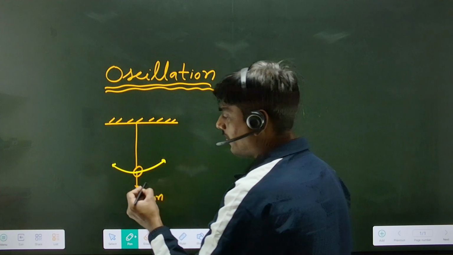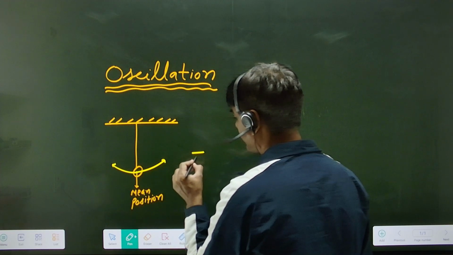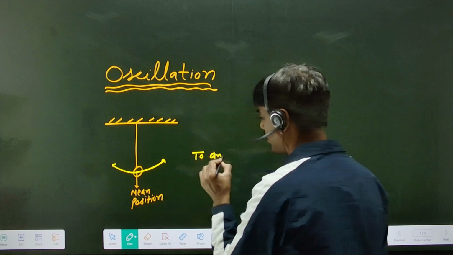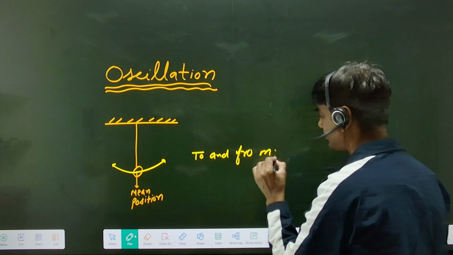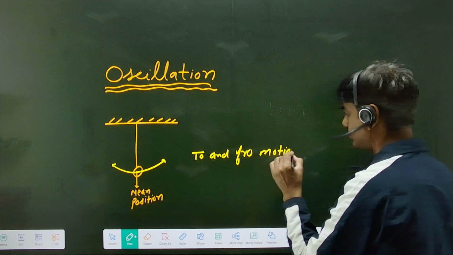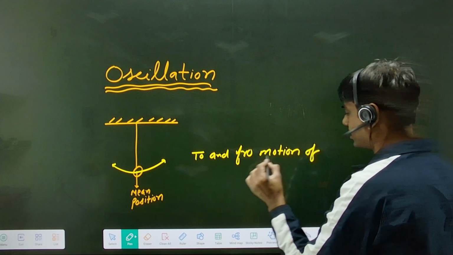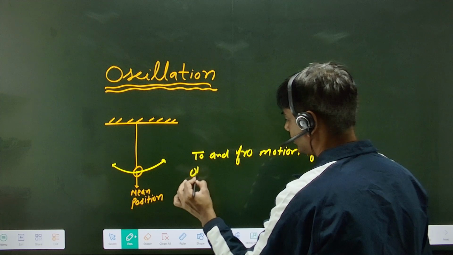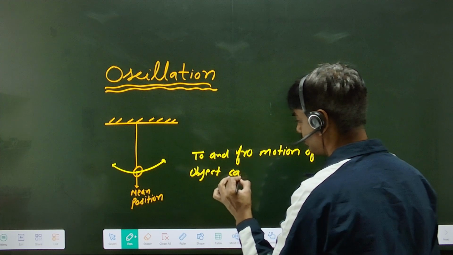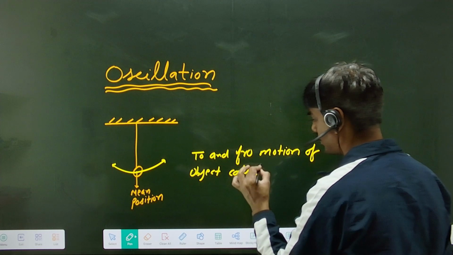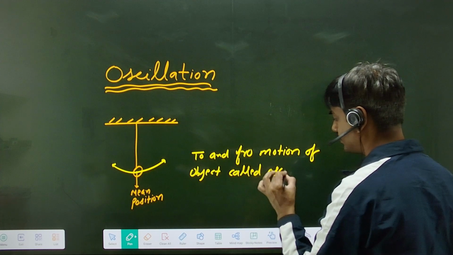So this is to and fro motion. To and fro motion of an object is called oscillation.